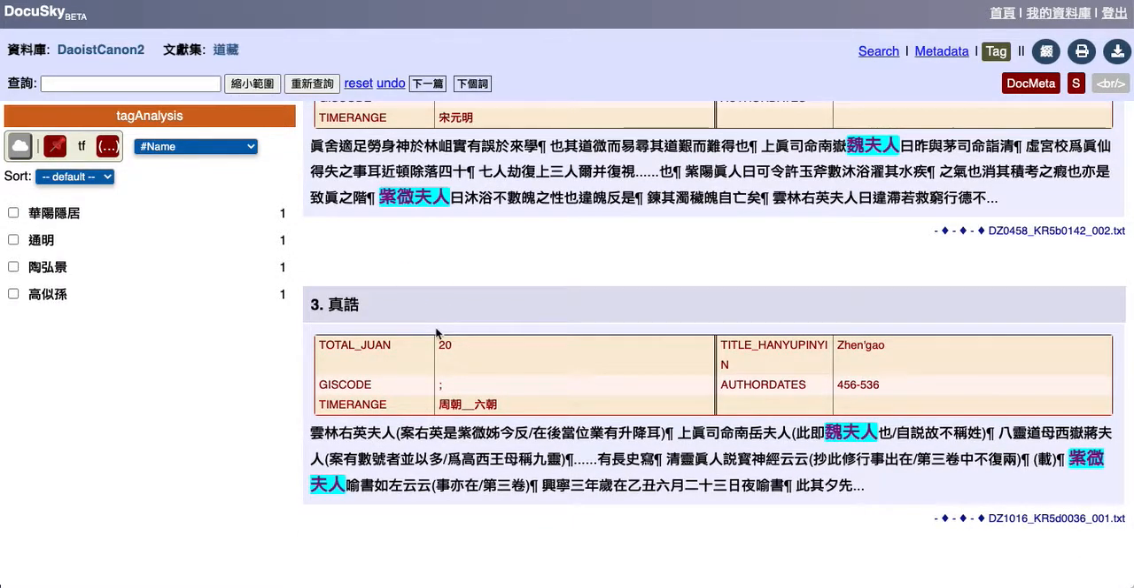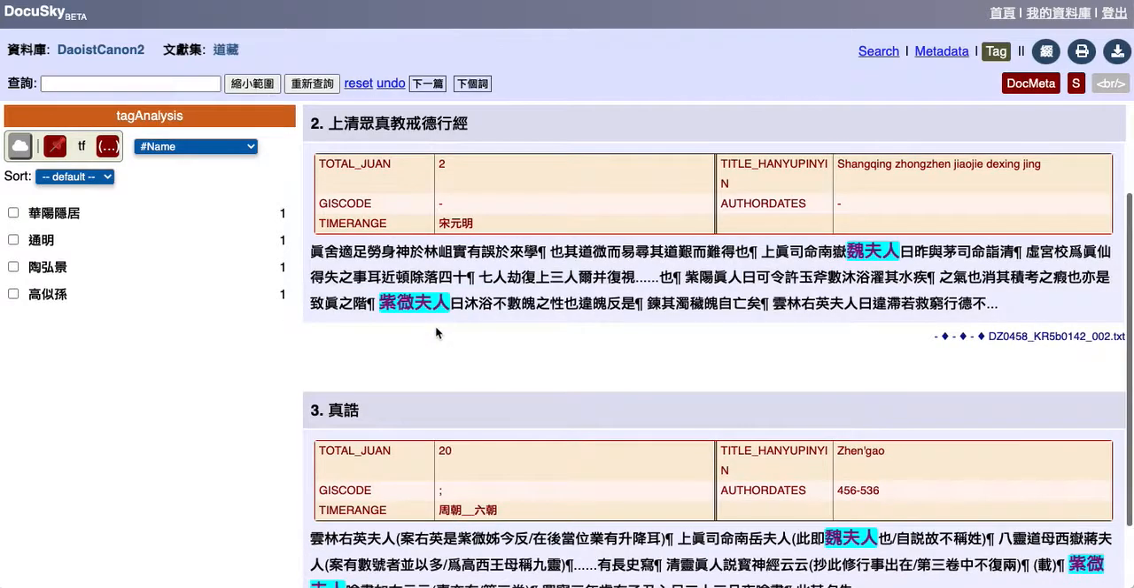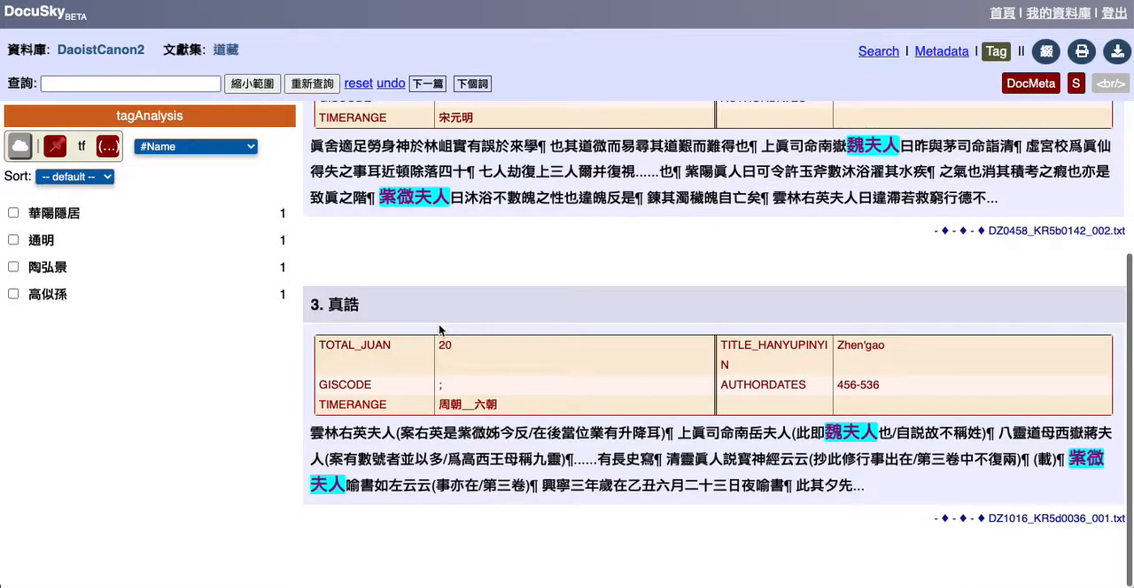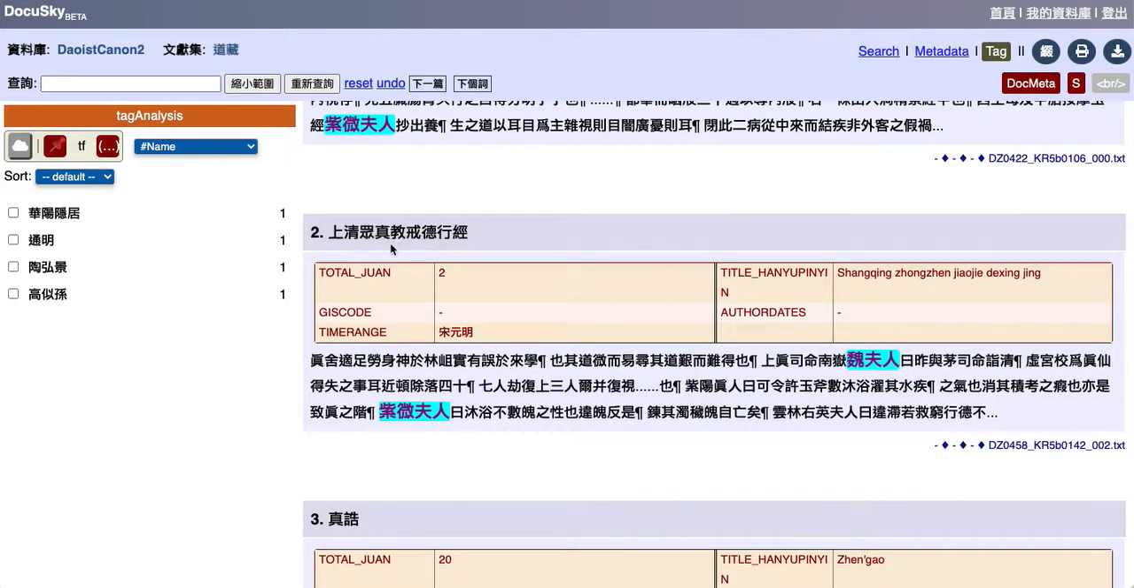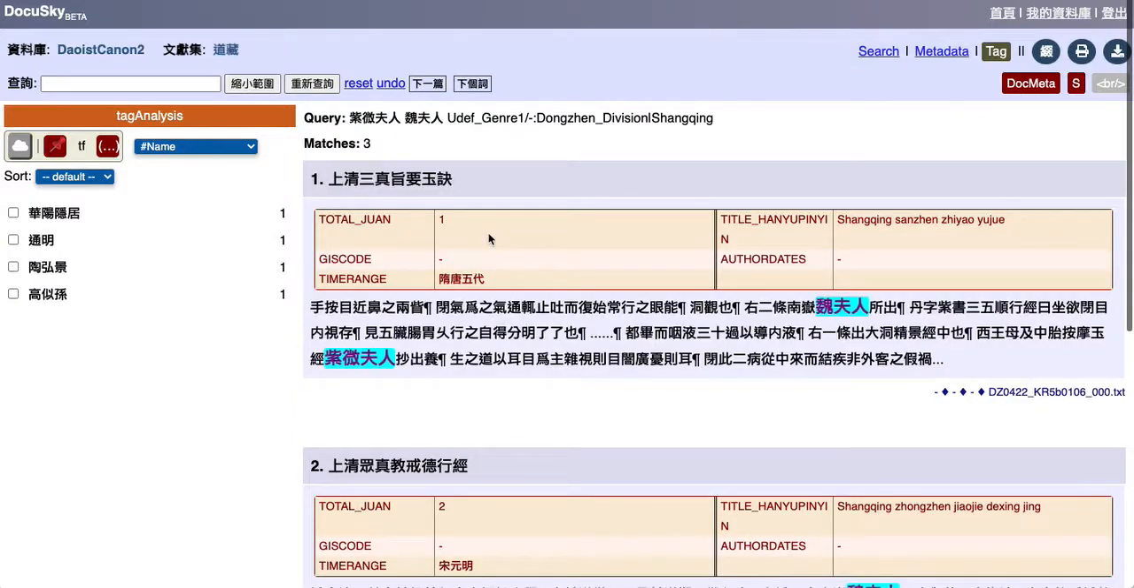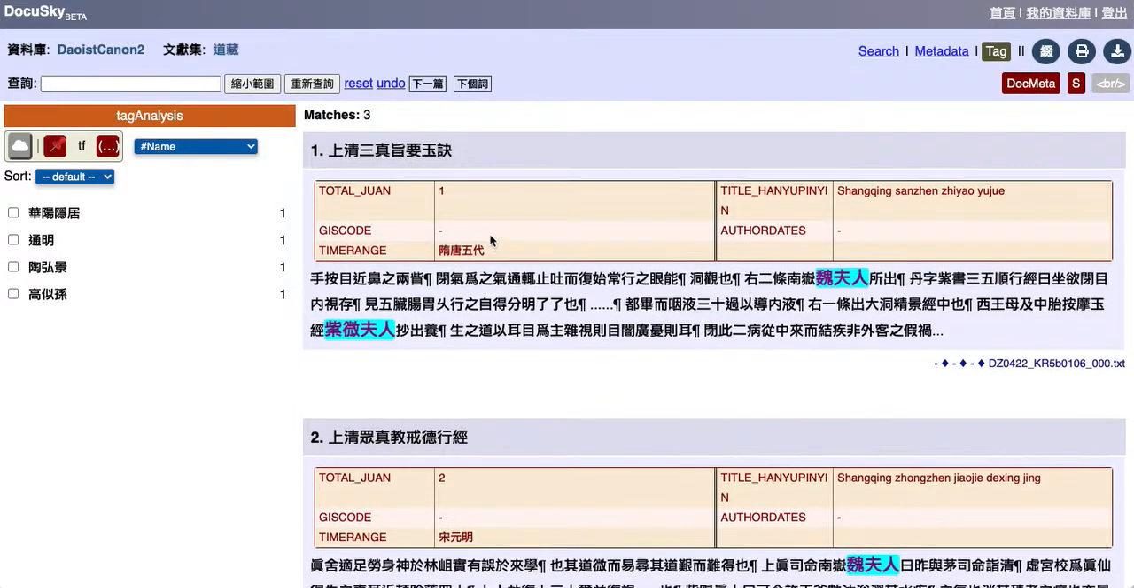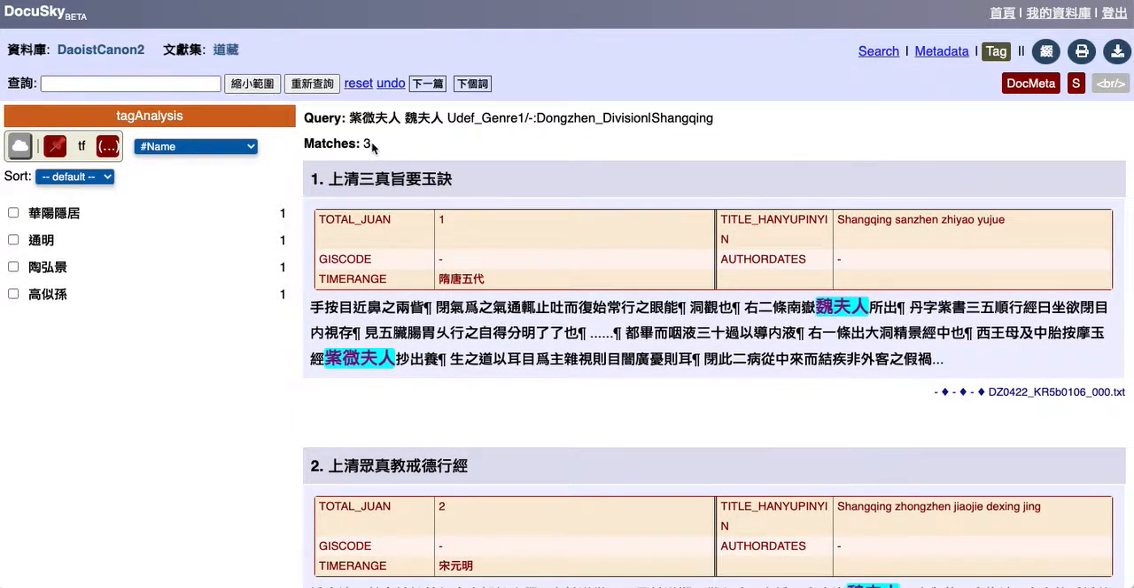So here we have the Zhenggao. We have these other four texts. Oh, somehow this has got, okay. There's 3 texts in fact, but they have these 4 author names attached to it because of course Huayang Yinju and Tao Hongjing are the same person.